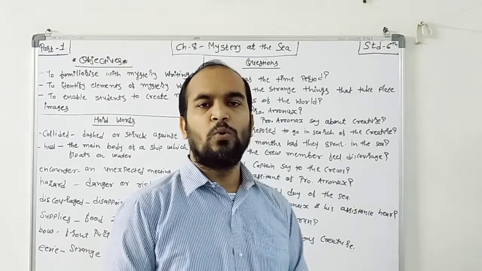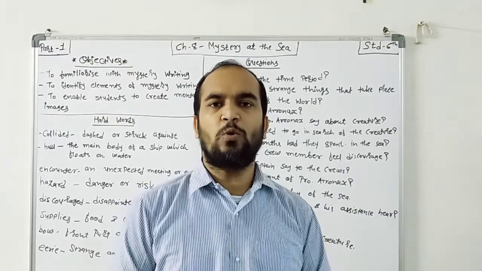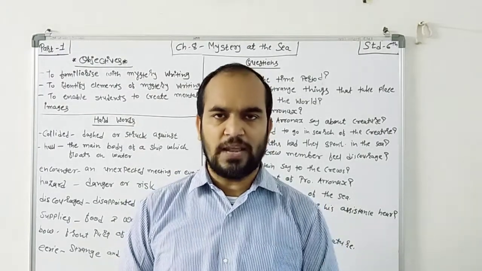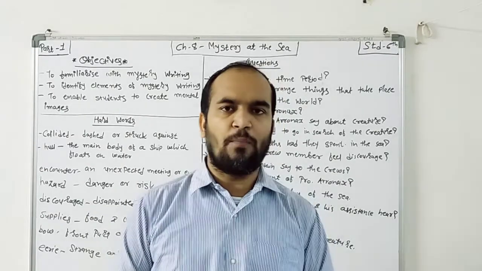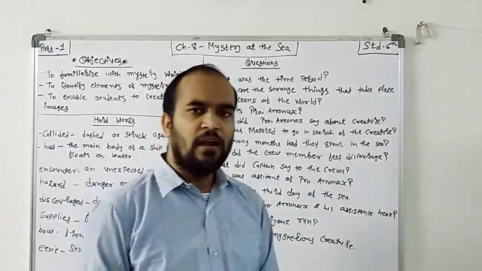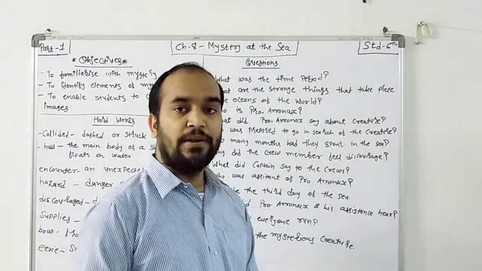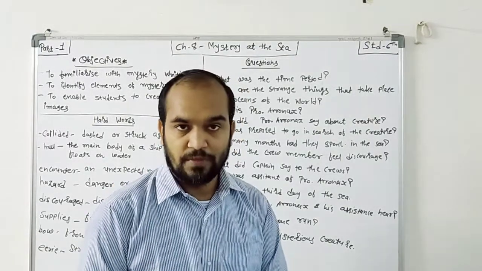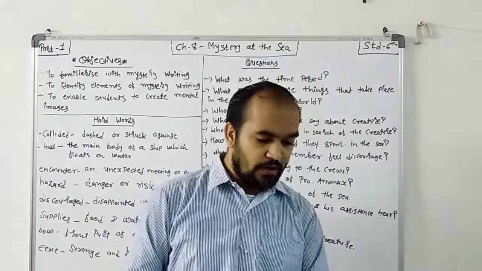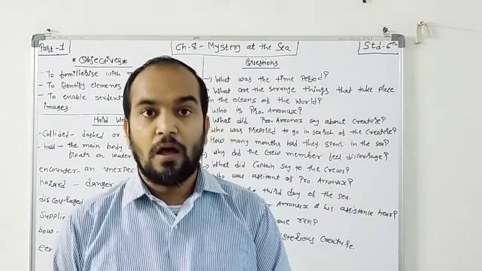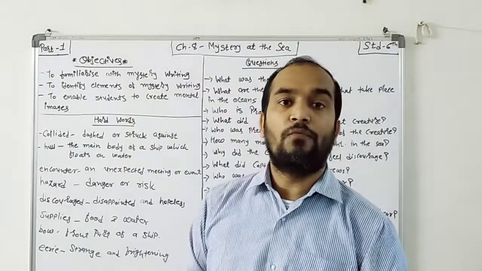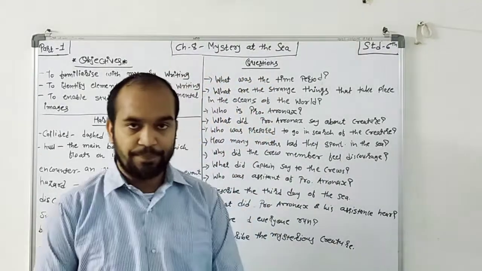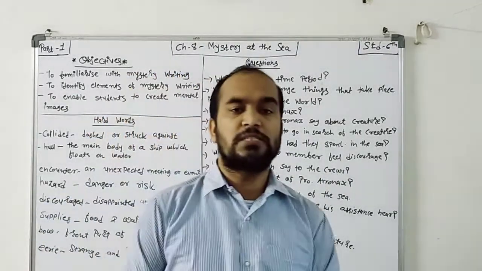Now, we all know that our term 1 syllabus is over. PA2, periodic 2, is going on. The PA2 syllabus is chapter 8 to chapter 10, poem 4 and poem 5. We also know our third unit, first chapter, Unknown World. Chapter 7 is The Creature, and chapter 8 is The Mystery at the Sea.